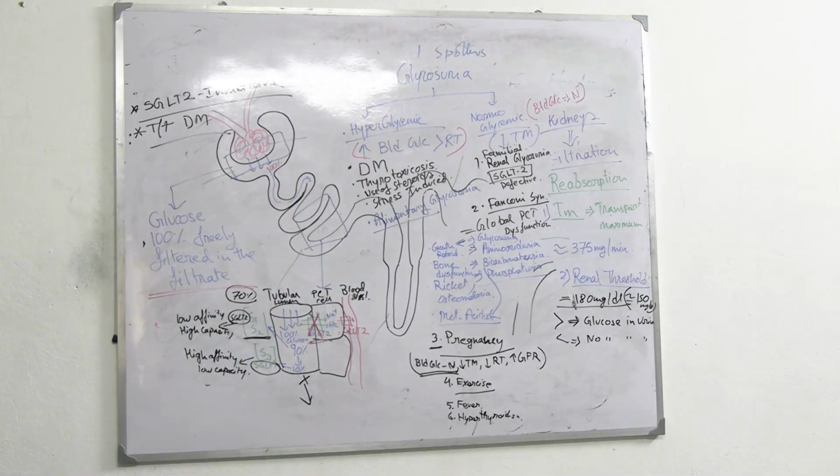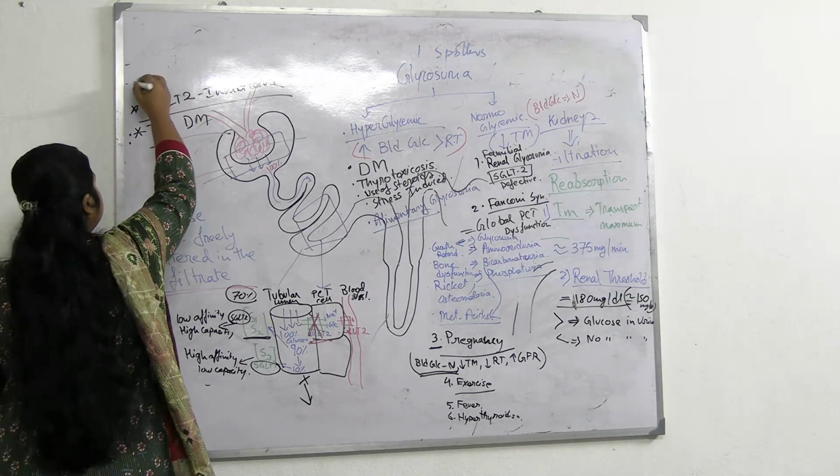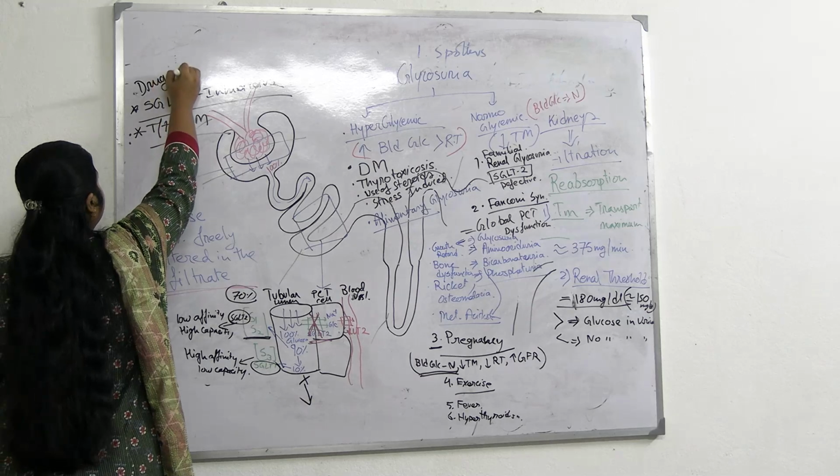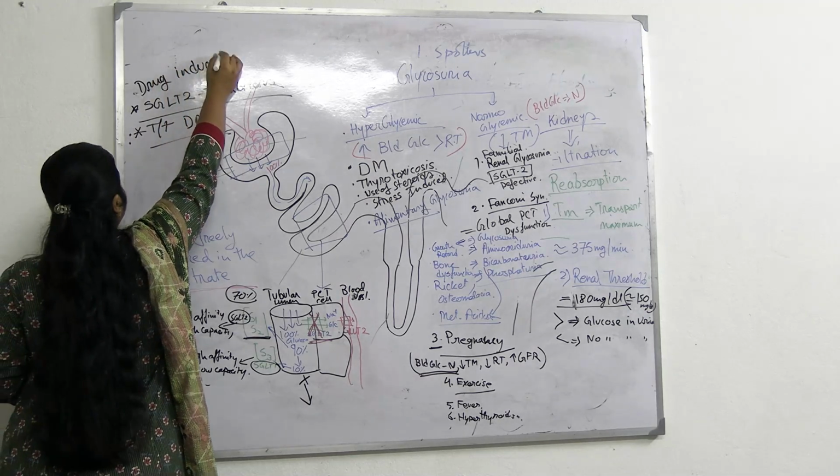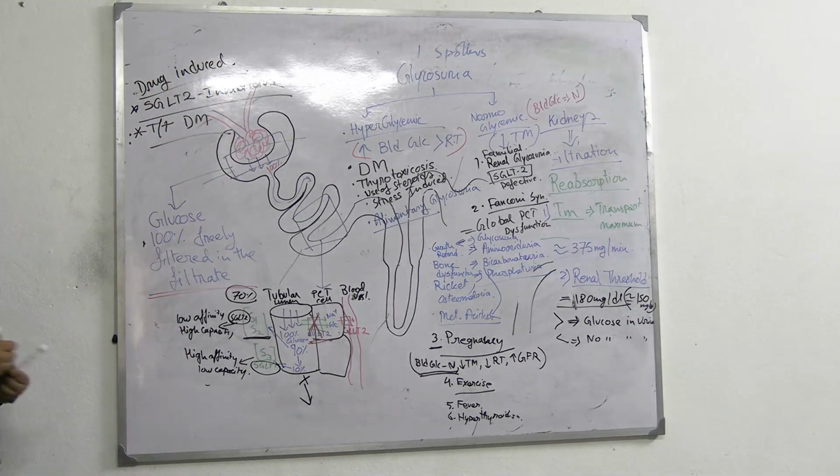Okay, clear? So SGLT2 inhibitors can also cause glycosuria, that is drug induced. Other than these two, this is drug induced, forced. Fine.